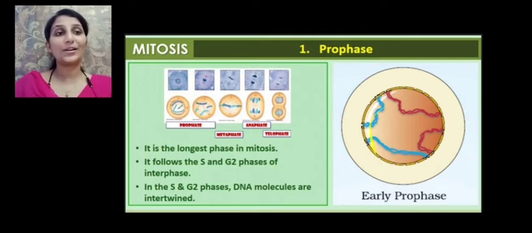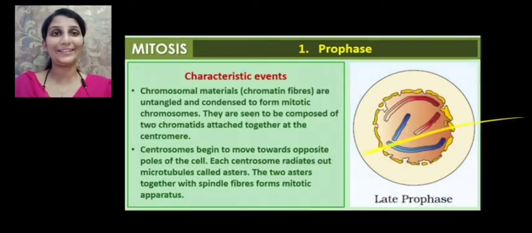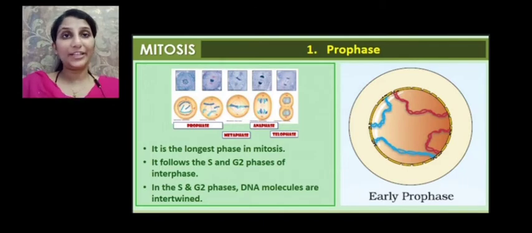So this is called the prophase. This is the condition of the DNA in the prophase, in which they are intertwined. So the nature of DNA before it enters into prophase is in an intertwined condition.